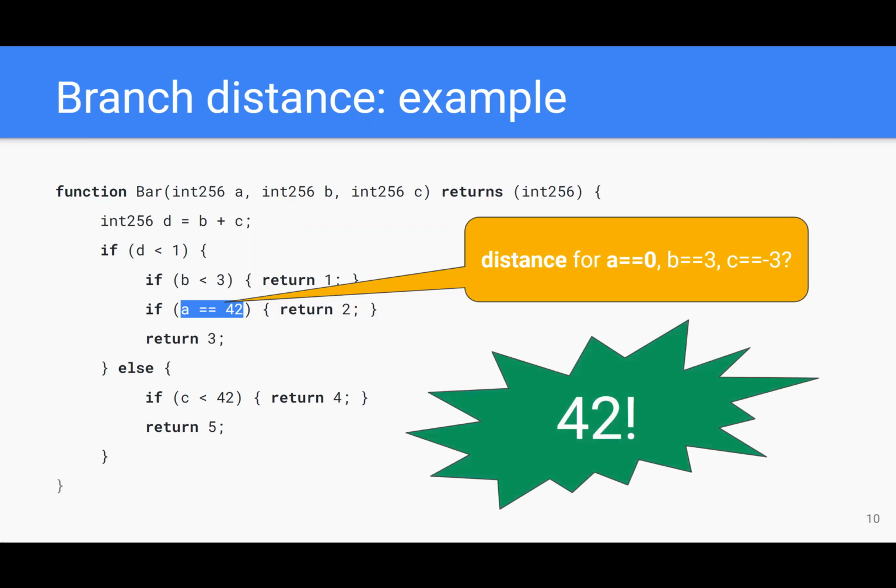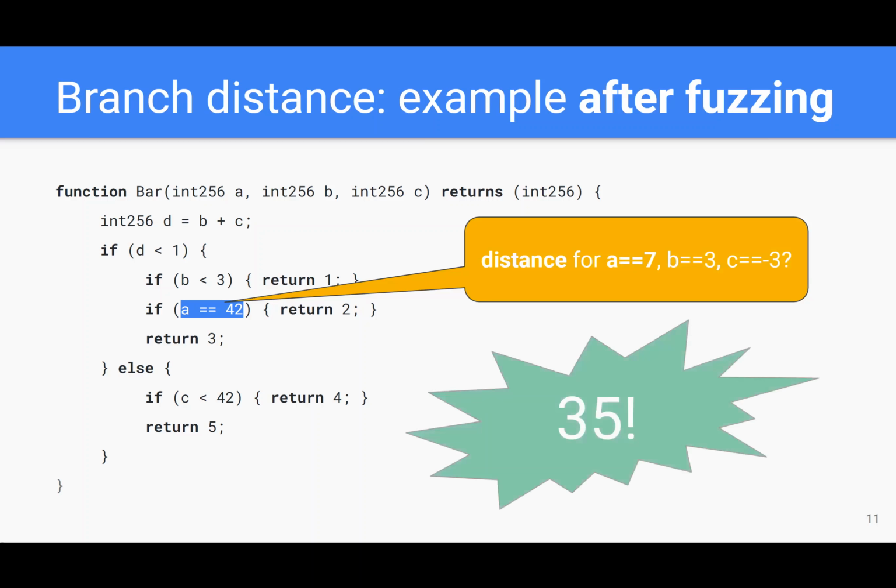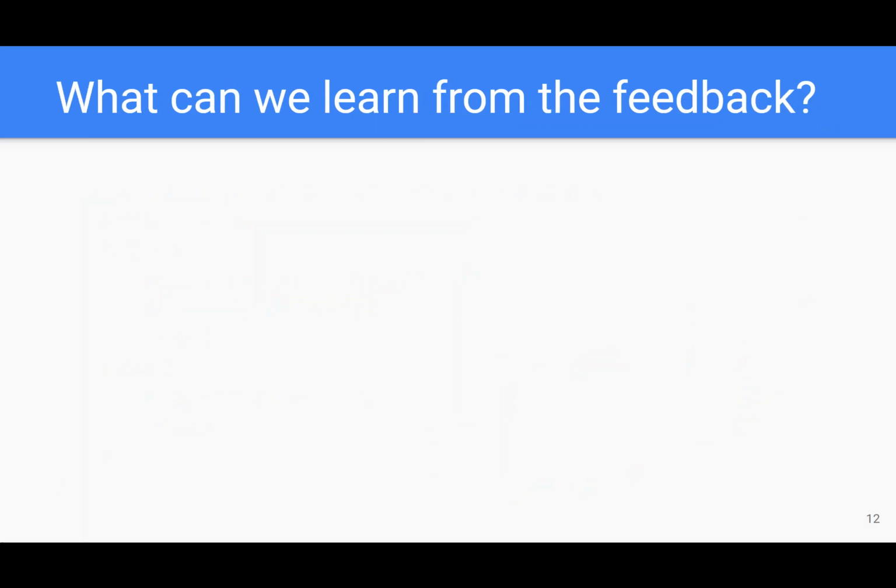42. Now let's assume that the fuzzer changes only input A from 0 to 7. Again, we can determine the distance for the highlighted branch. It turns out to be 35. Now, what can we learn from such feedback?